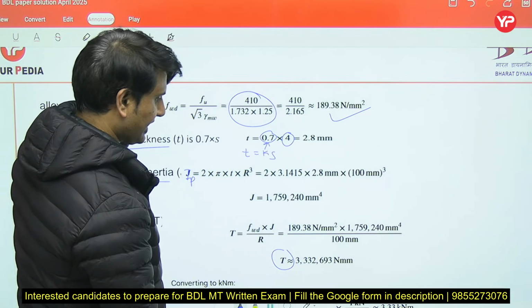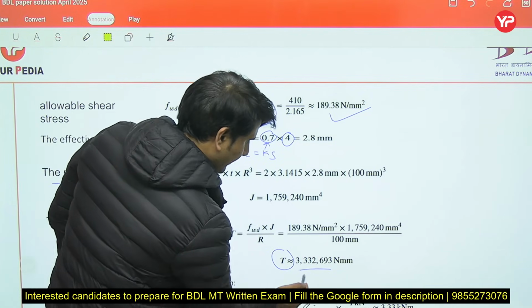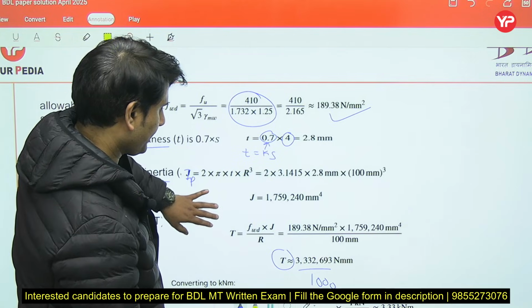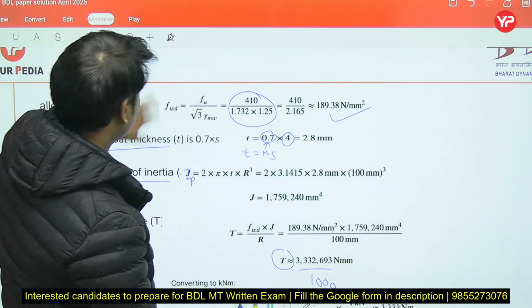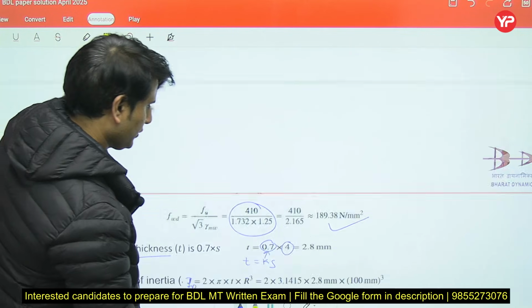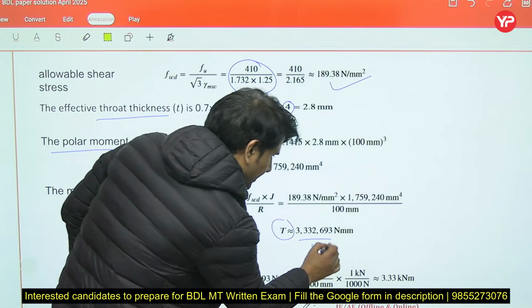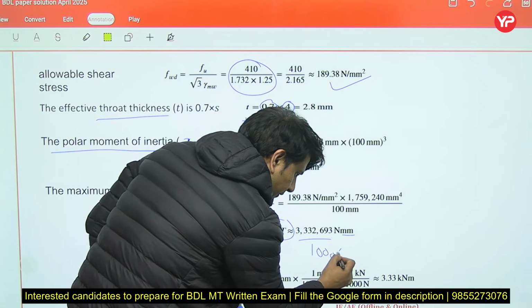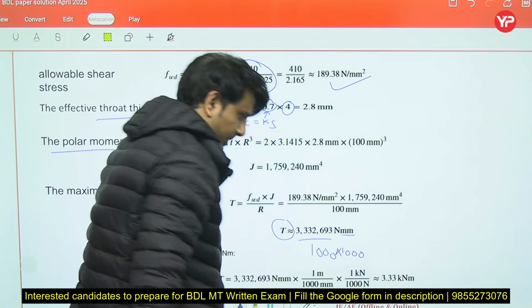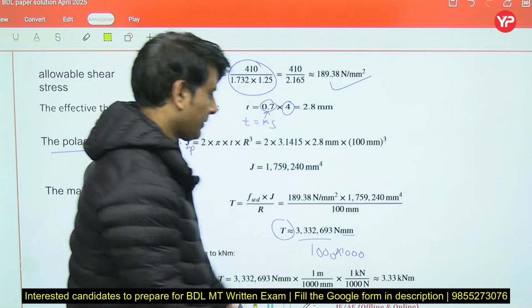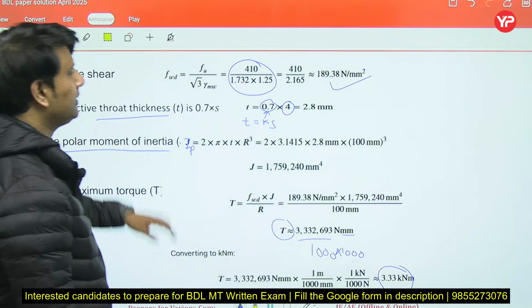They have given the answer in kilonewton meter, so you have to divide it by 1000 for changing to kilonewton, and mm into meter, also divide this whole value by another 1000. You will come up with 3.3 kilonewton meter.